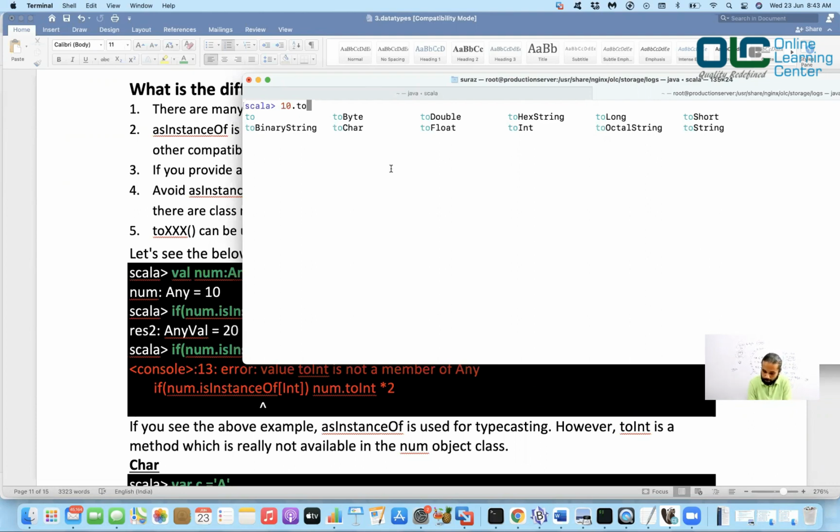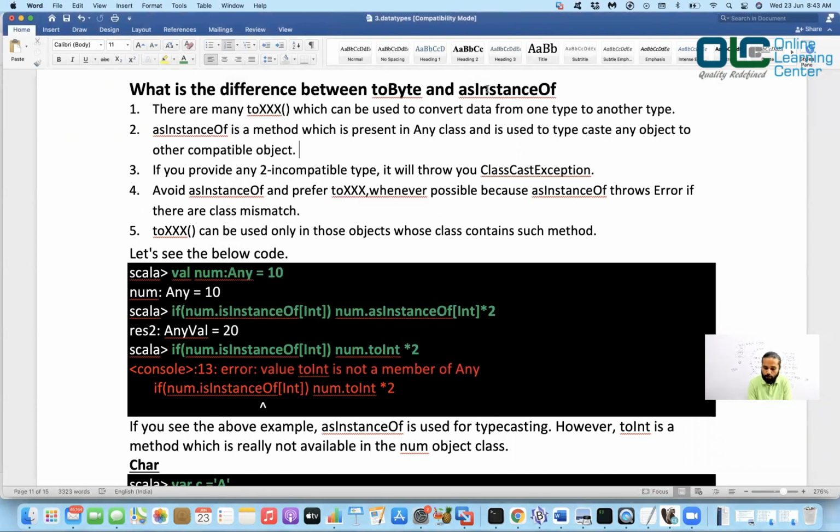So there are to methods, and as we all know you can also use asInstanceOf to get your work done, but the point is which one to use. There are many toXXX methods which can be used to convert data from one type to another. asInstanceOf is a method present in the Any class. This is what we discussed in yesterday's class, right? You have the Any class, the super class, and that Any class has a method called asInstanceOf, and it is used to typecast any object to any other compatible object. That is very, very important to understand. Your asInstanceOf cannot do a conversion if they are not compatible.